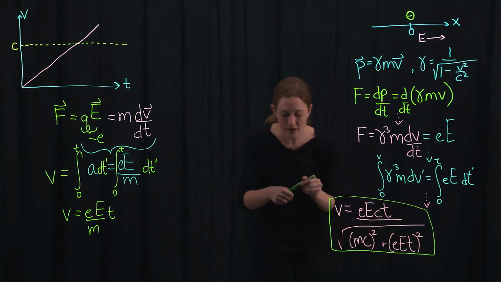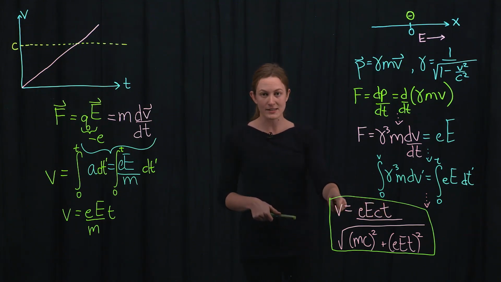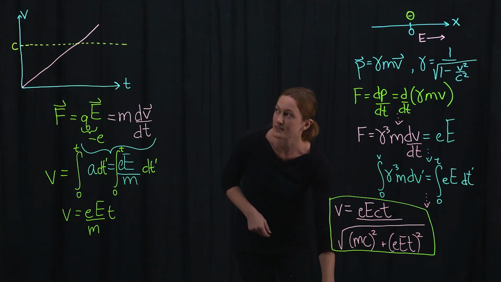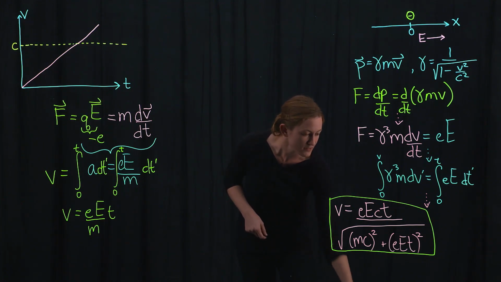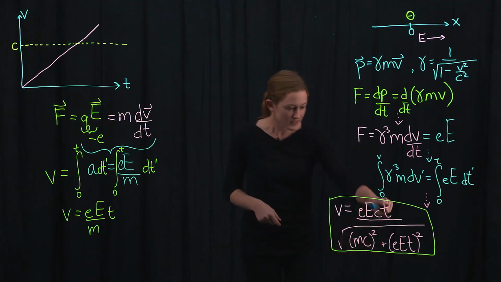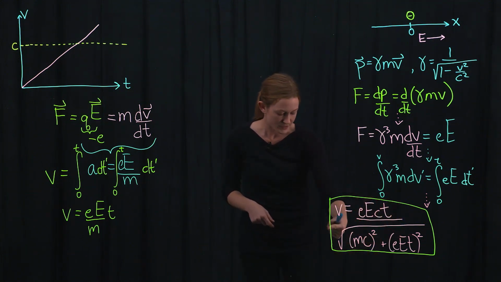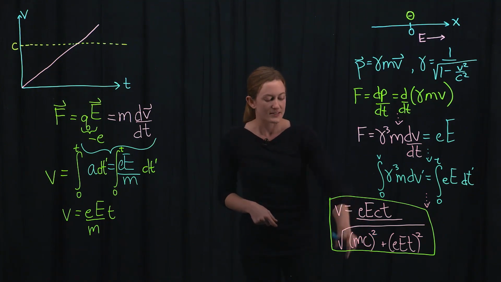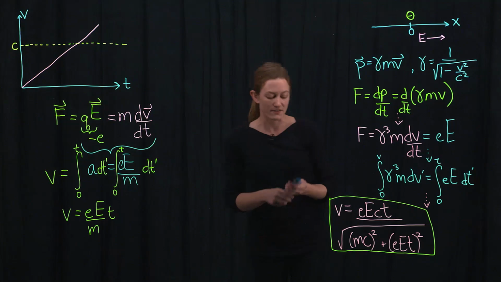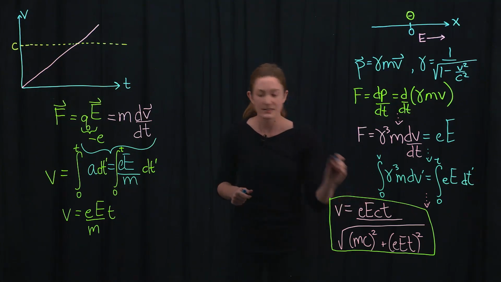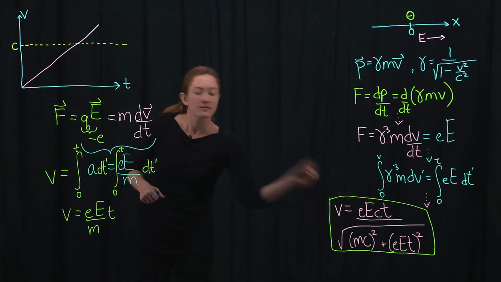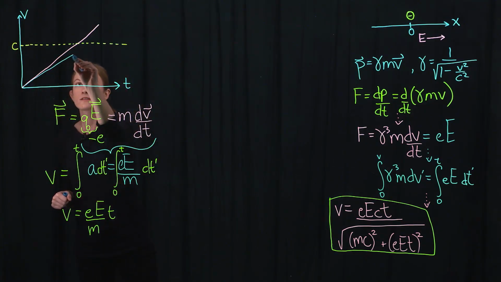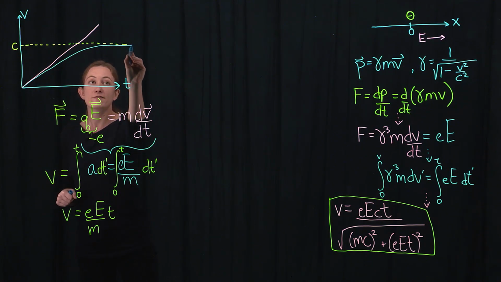Now, as before, as t goes to 0, this velocity goes to 0, which is just our initial condition. But in this case, we can see that as t gets very large, if we pulled out a t from the denominator here, then this mc squared would be divided by t, and that term would go to 0 as t got very large. And in fact, as t gets very large, this form of the velocity will approach the speed of light, but never touch it.